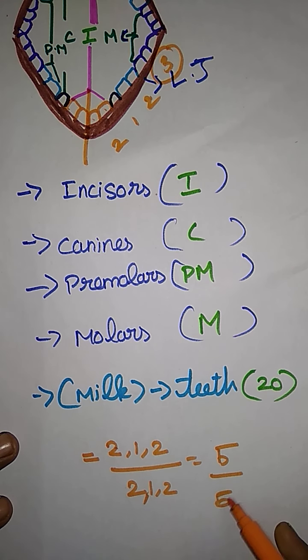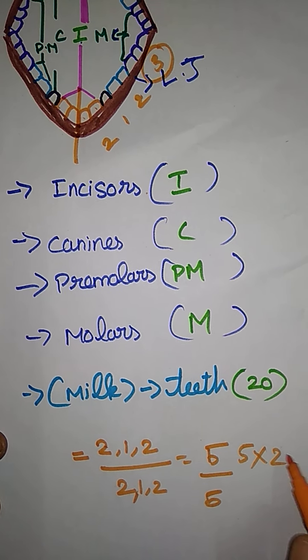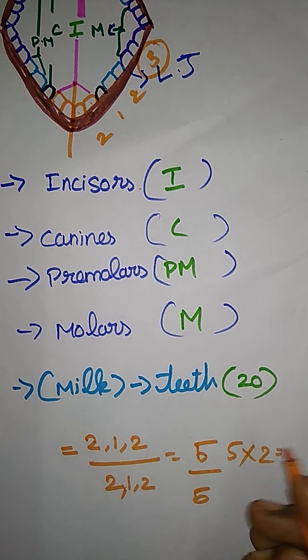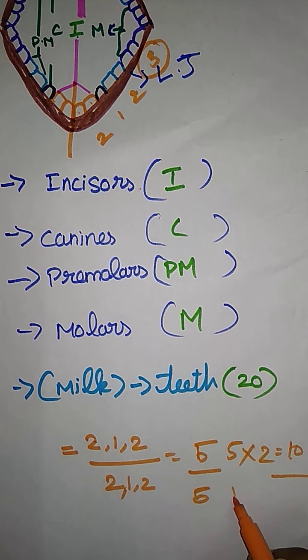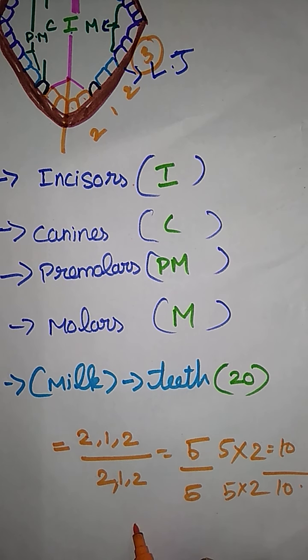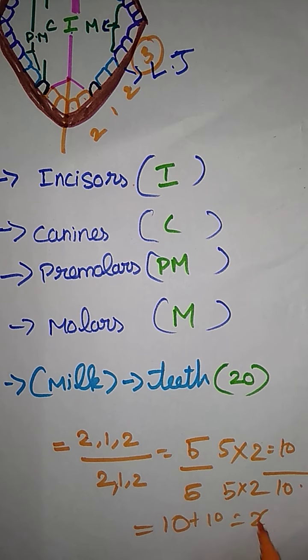There are 2 sets, so just multiply: 5 multiplied by 2, how many? Here 10, and here also 5 multiplied by 2 is 10, so 10 plus 10 is 20.